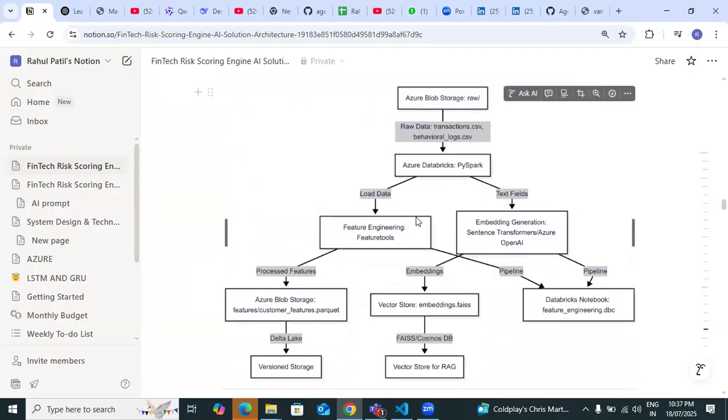Azure Blob Storage, raw data. You are taking raw data transactions. Azure Databricks, feature engineering, then Databricks is here. So you're putting the data into the staging areas here. One is vector database, another one is versioned storage from the feature engineering. Then Databricks is there. That is another staging environment.